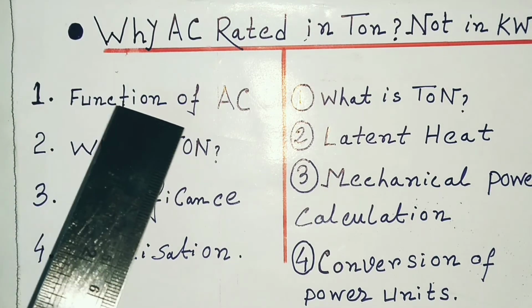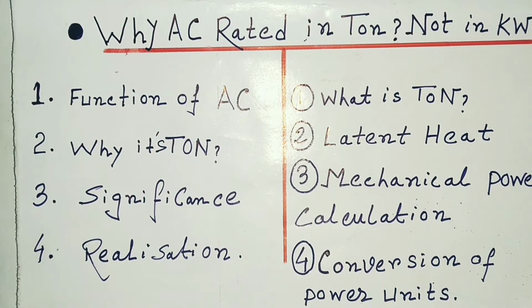First of all, function of AC. AC is a device that regulates the temperature of a room by proper operation of the compressor, condenser and chiller. It basically transfers the heat from the room to outside. We will discuss the compressor, condenser and chiller in a separate video in detail, otherwise it will take a huge time. So basically AC is a device that transfers heat from the room to outside.